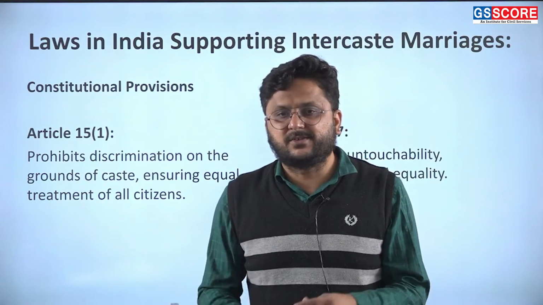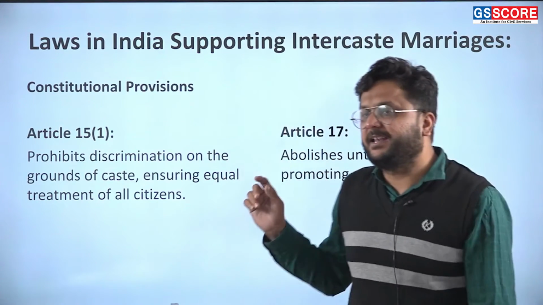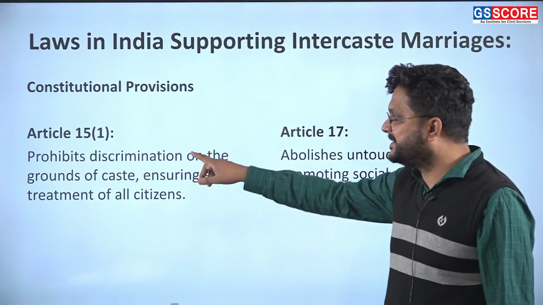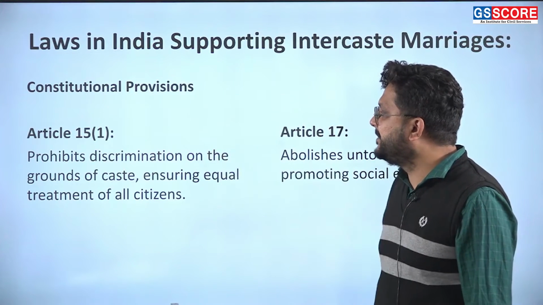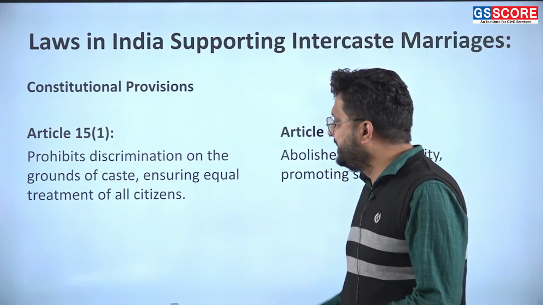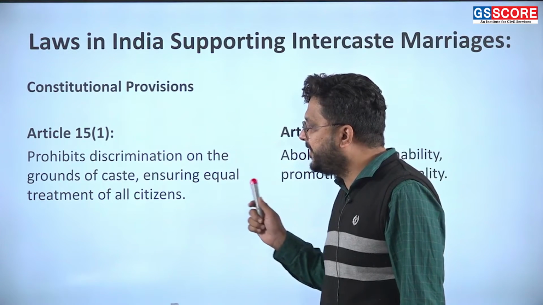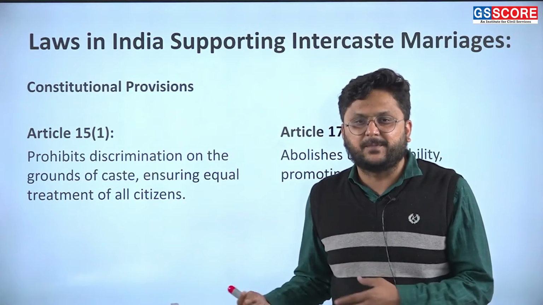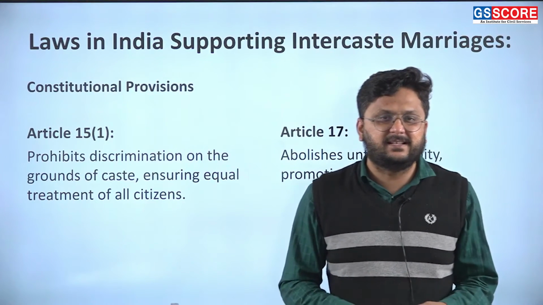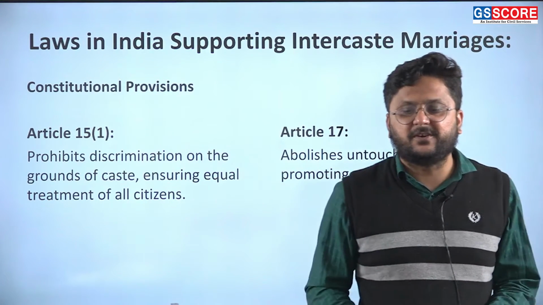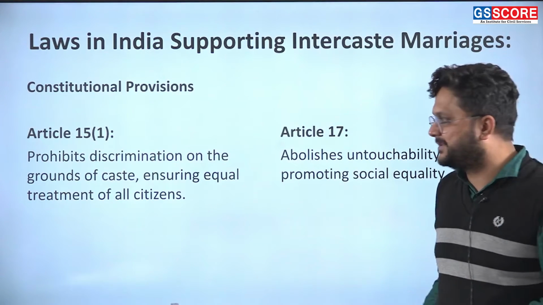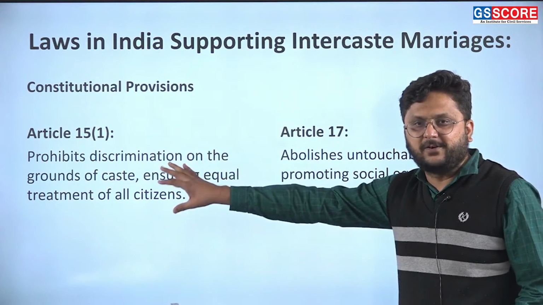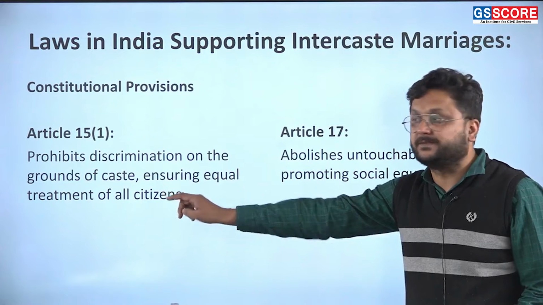From the constitutional angle we can say, as per Article 15 subsection 1, it prohibits discrimination on the ground of caste, ensuring equal treatment of all citizens. So intercaste marriage is supported by Article 15, which prohibits discrimination on the basis of caste, and one interpretation is that this includes marriage.